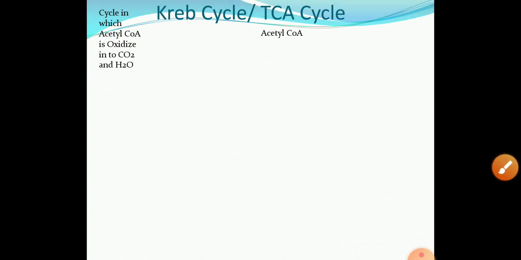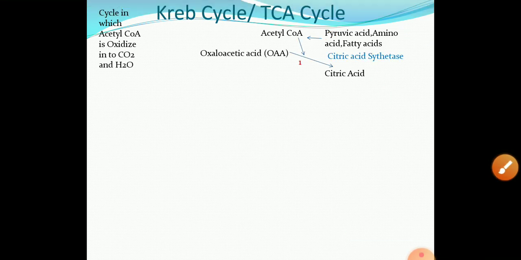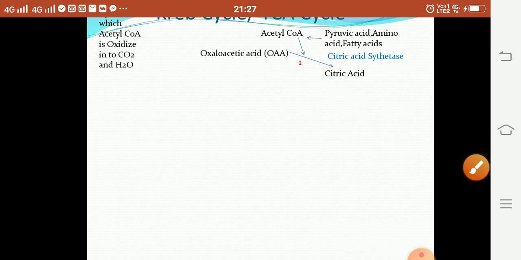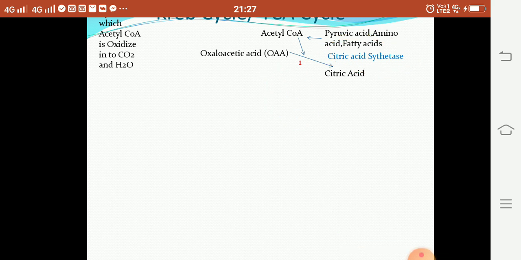Krebs cycle starts with acetyl CoA, and acetyl CoA is obtained from pyruvic acid, from amino acids, and from fatty acids. Then in the first step, acetyl CoA combines with oxaloacetic acid to form citric acid, and this reaction occurs in the presence of the enzyme citrate synthase. This is the first reaction of the Krebs cycle or TCA cycle. Acetyl CoA combines with oxaloacetic acid to form citric acid in the presence of the enzyme citrate synthase.